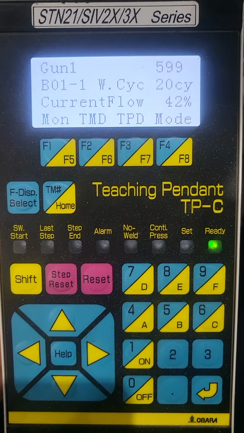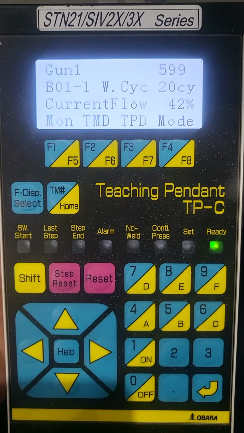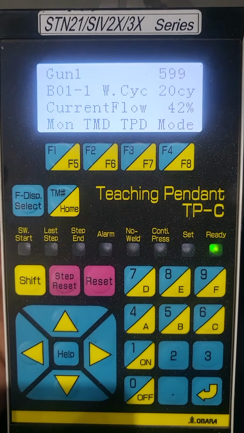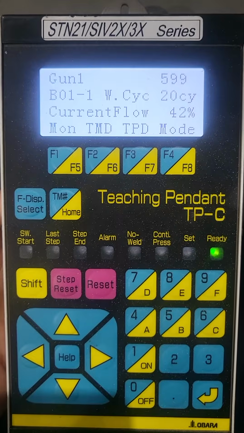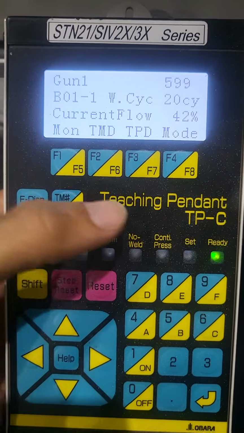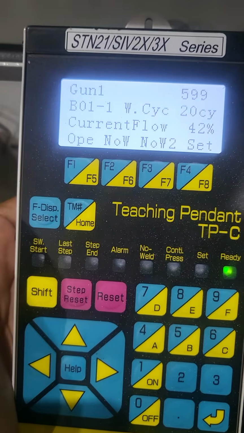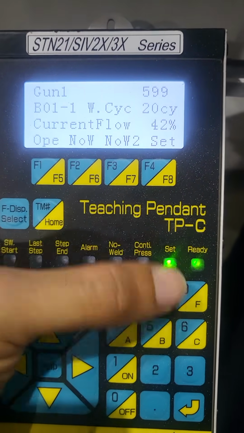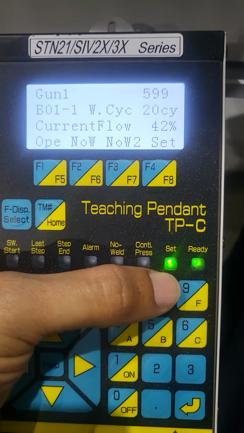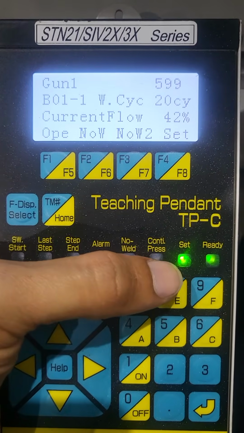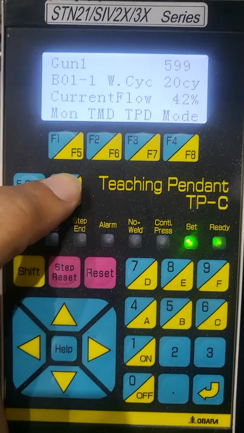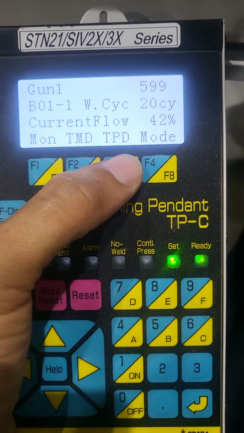How to copy parameter in Obara controller. First of all, you should set the teach pendant in set mode. Press F4 two times. Now the set LED will blink. After that, you should come in home TPD mode.